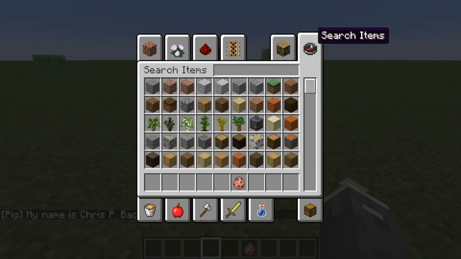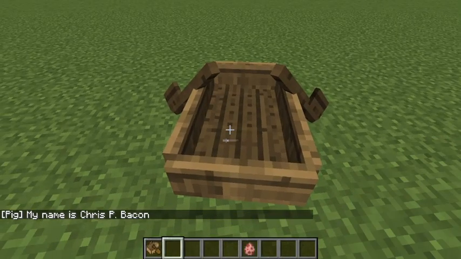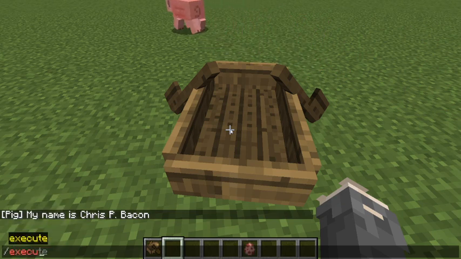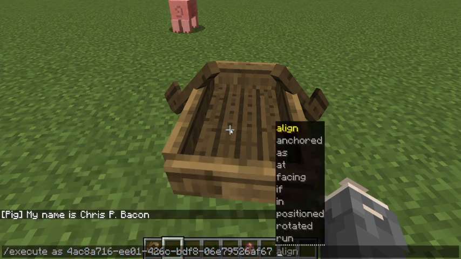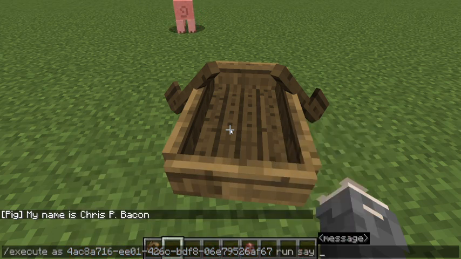You can also do this with boats, because they are also entities. So you can do the same thing, execute as, and that's the boat's UUID, and then run, say, boat noises.